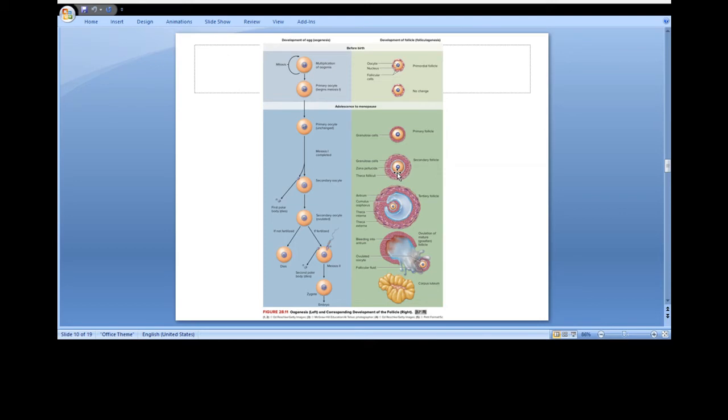This proliferation of granulosa cells is mediated by a paracrine factor GDF9 that is a member of the TGF-beta family. Throughout this growth period, the oocyte remains in the dictyate stage, that means the diplotene stage.